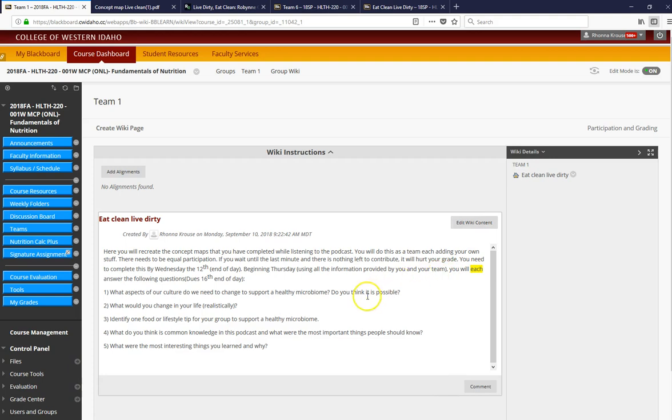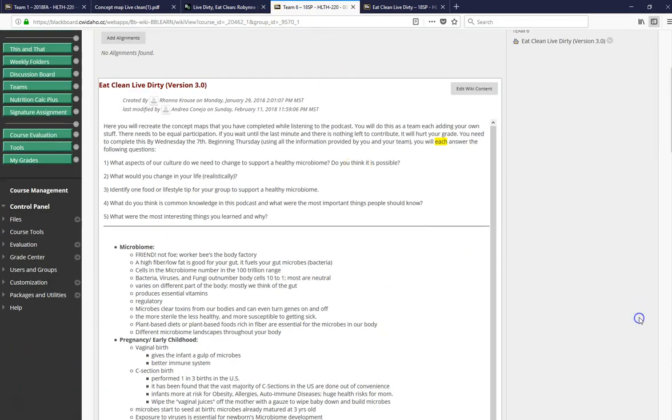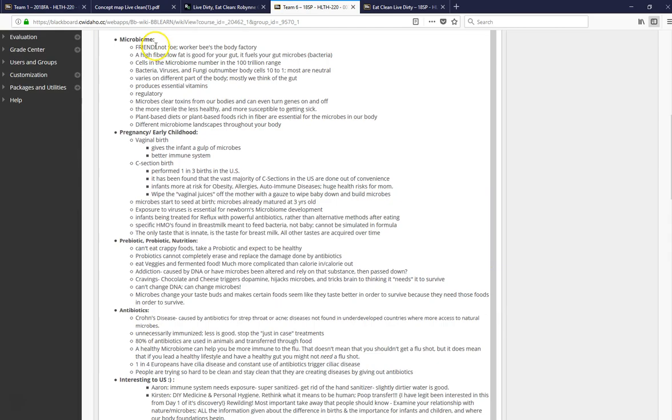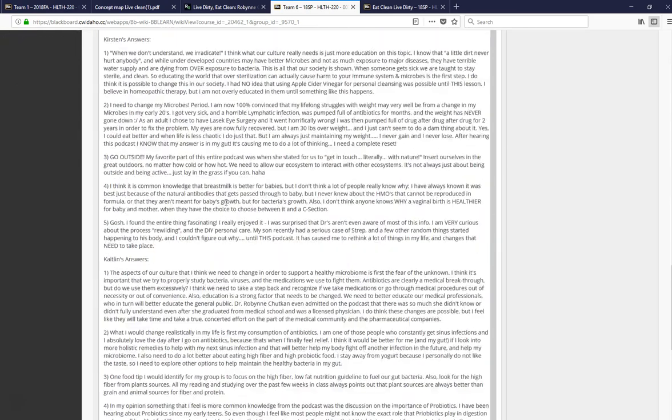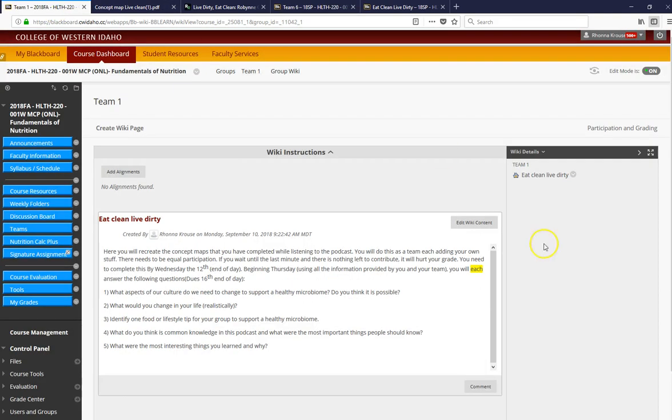Between Thursday and Sunday, each one of you, now this is an individual piece, is going to answer these questions within the wiki. Just to give you a sense of what this might look like, this is a smaller team, but you can see they created each area, filled in all of their stuff, and then answered questions.